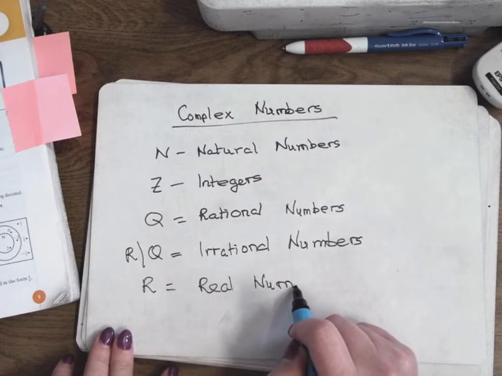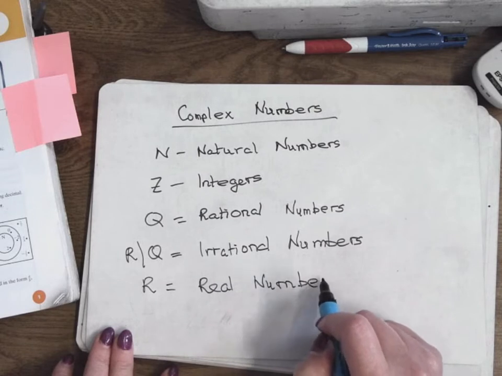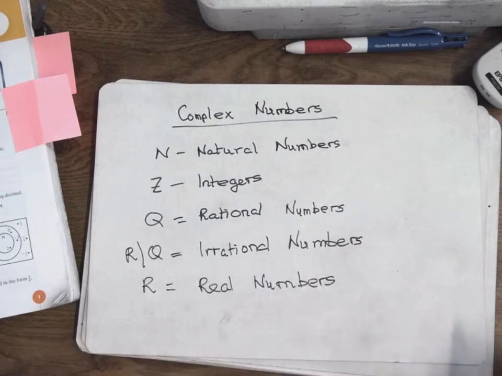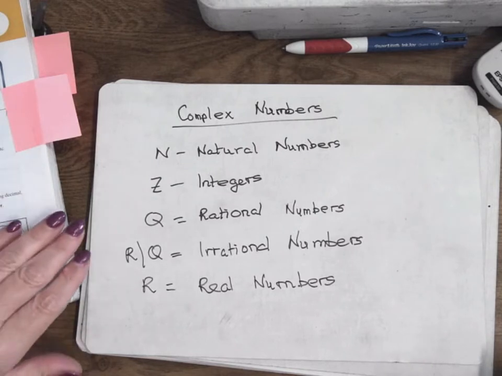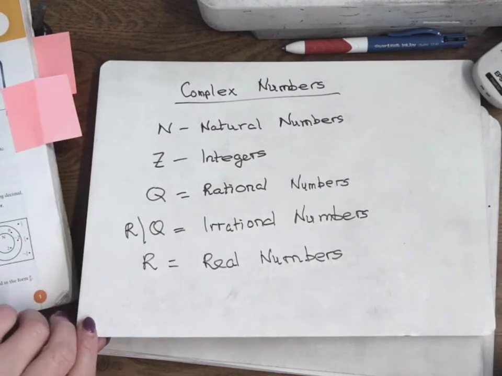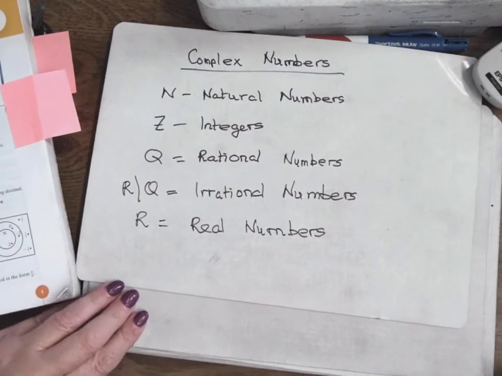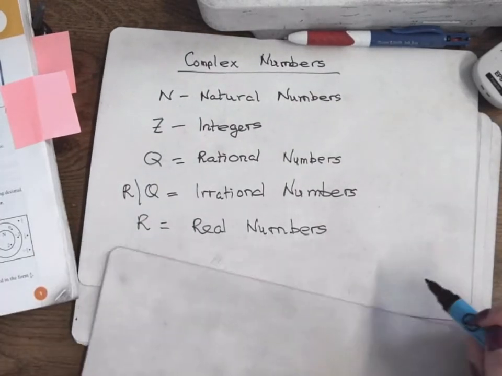So R is real numbers. Why am I revising this? Because we're going to come up with a new set of numbers in a minute. Well, we're not going to come up with it, we're going to learn about it. So just on a set.